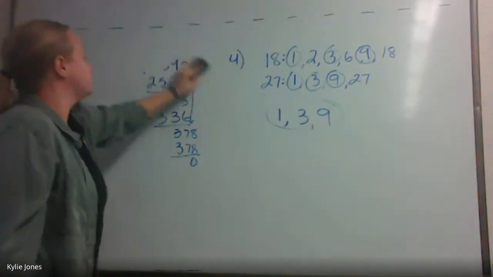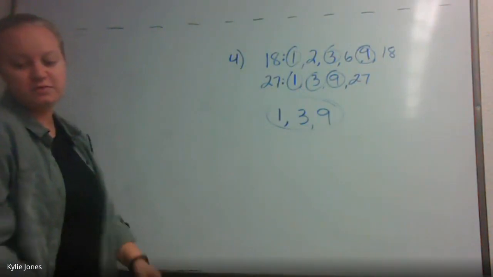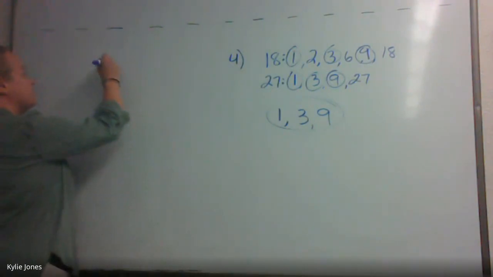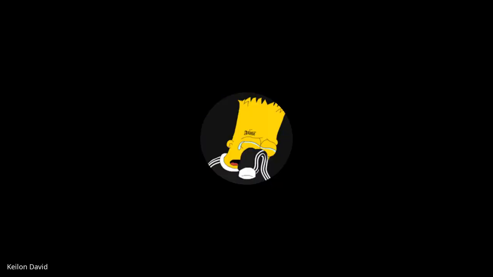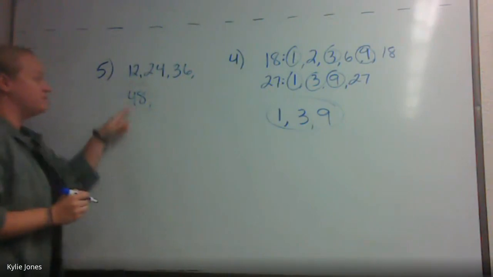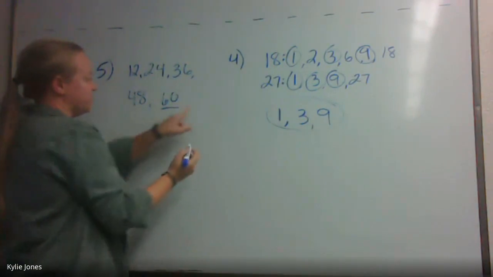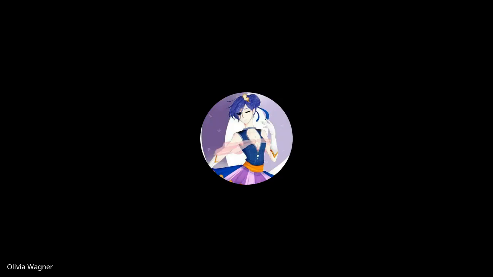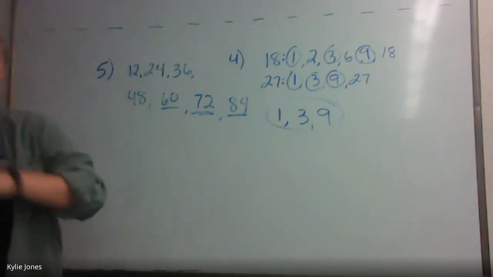All right, and our last one. We're going to finish this pattern. 12, 24, 36, 48. What is happening? What is that pattern? It's counting by 12. Good. We're going to skip count by 12. So what comes after 48? 60. What's next? 72. Good. And the last one? 84. Perfect. So there's our warm-up for the day.